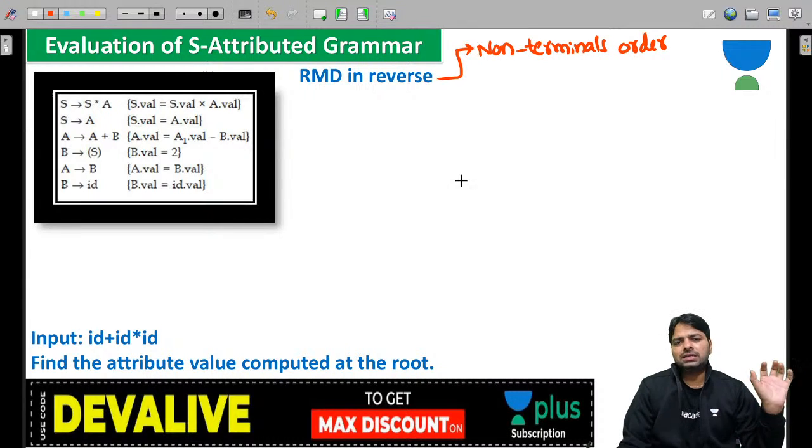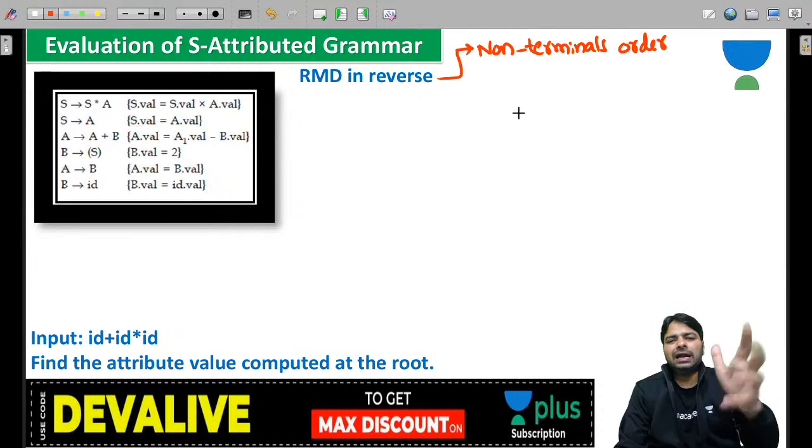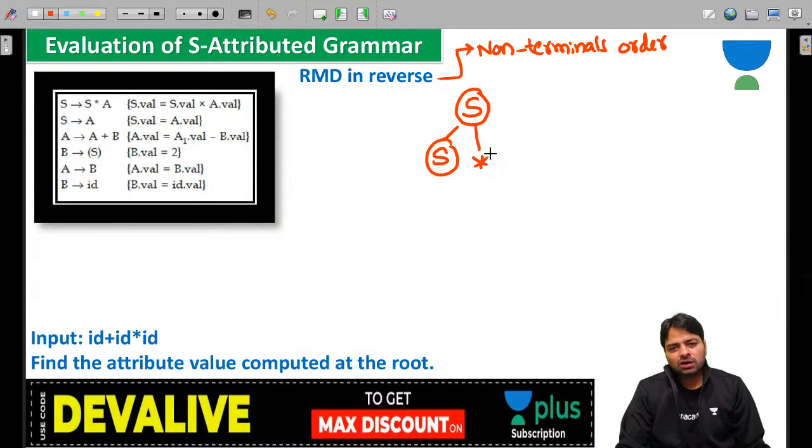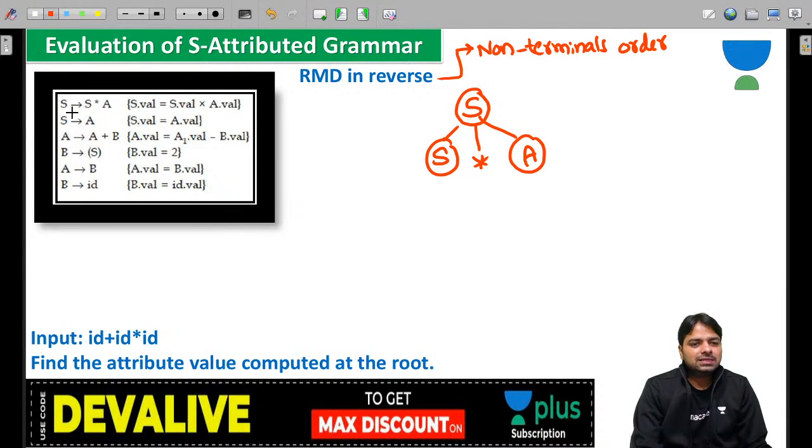So let's consider the tree as usual, guys. Now you don't need to attach the translations. S star A. And please remember, this is S; you can assume S1, S2, and similarly S1, S2.